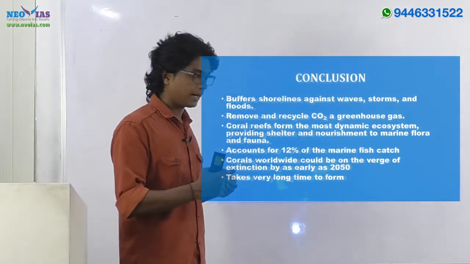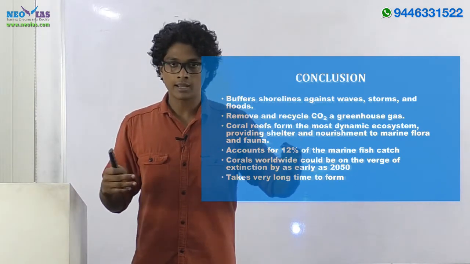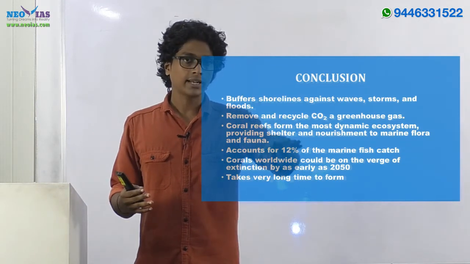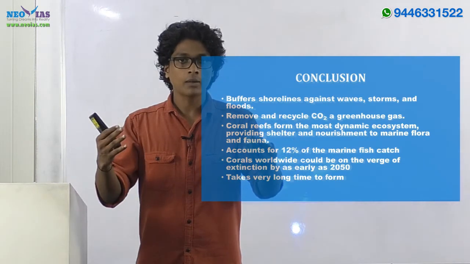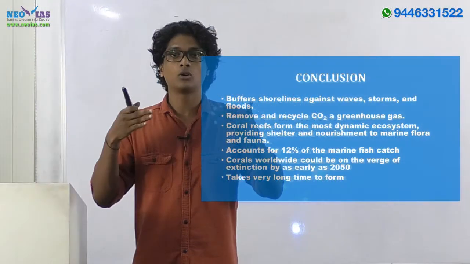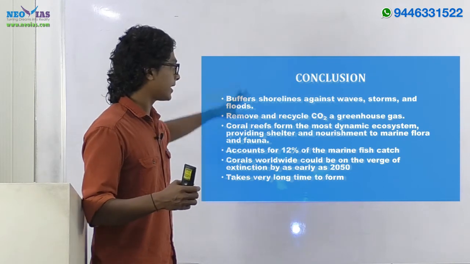And another very important aspect: a coral reef or a barrier reef like the Great Barrier Reef takes a lot of time to form. So with sustained coral bleaching, if they are dying off, it will take a very long time for them to regain their previous shape, or they will go extinct. Since it takes so much time to form, it's really important to maintain an environment which is conducive for them to thrive. So you can conclude by saying these as well.